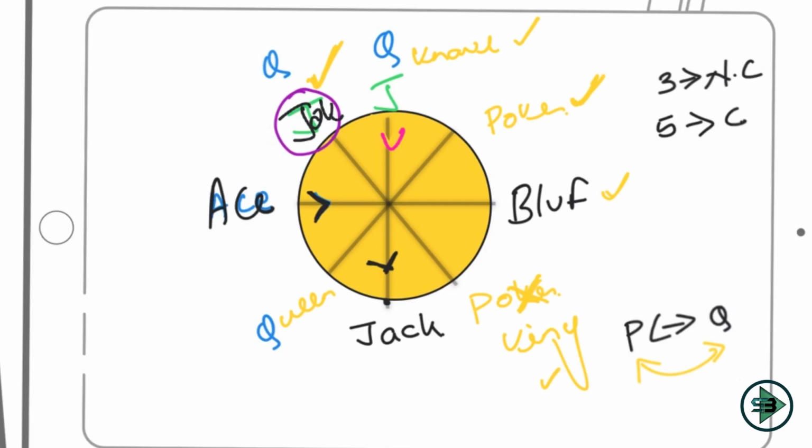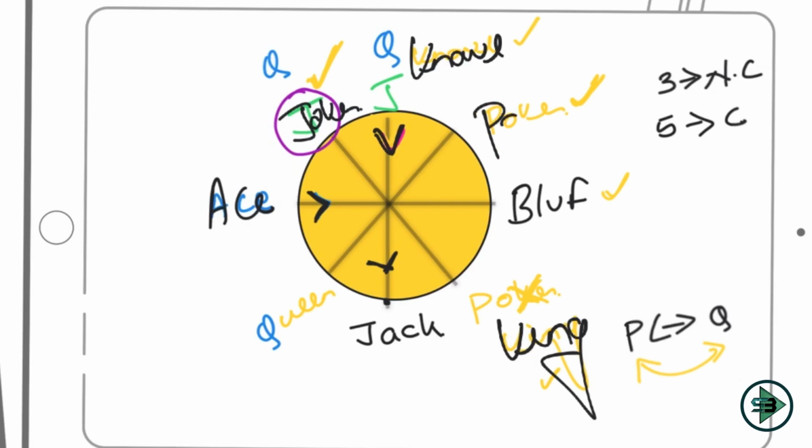So this is my joker, which I am feeling is correct, and both of them are looking in the same direction, the neighbors of joker. This came out to be knave. This came out to be finally king, and this was my bluff here. What was left? Yes, here is where I had poker. I was initially confused with the position of poker.